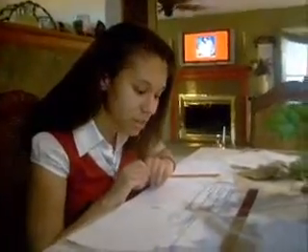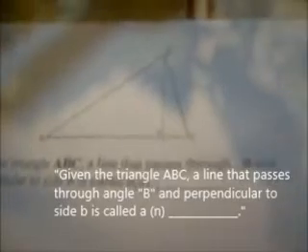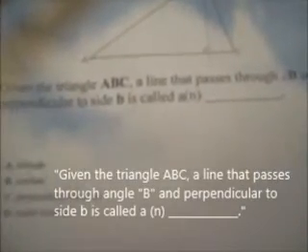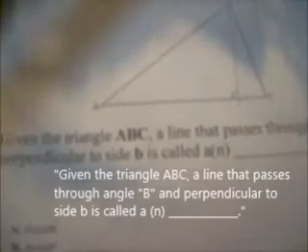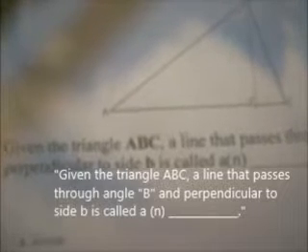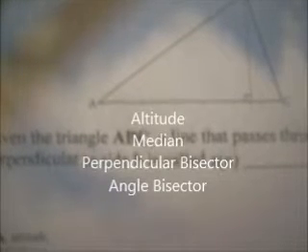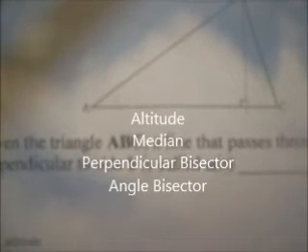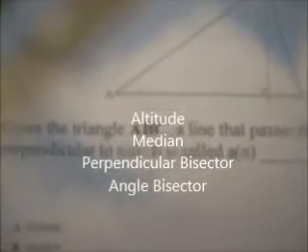So let's begin with our question. Given the triangle ABC, a line that passes through angle B and perpendicular to side B is called a blank. The first thing we need to do is read off the choices that are provided, which is altitude, median, perpendicular bisector, and angle bisector. So to know which goes in the blank, we need to know what they mean.